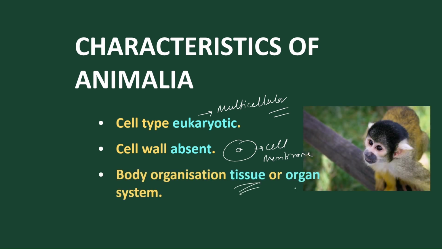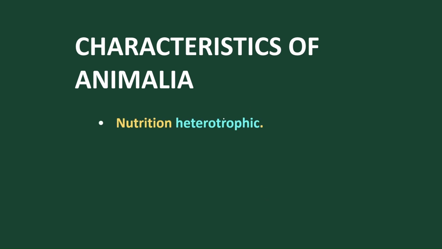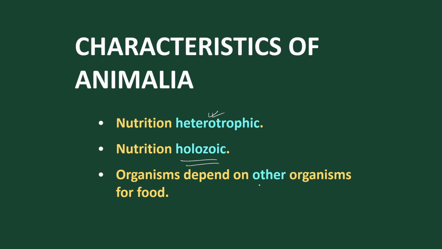And same as plants, the body is organized at tissue level and also at organ system level. Animals never prepare their own food, they depend on plants or on autotrophs, so they have a heterotrophic mode of nutrition. Holozoic means animals engulf the total materials, and they depend on other organisms for their food, for which we call them heterotrophic.